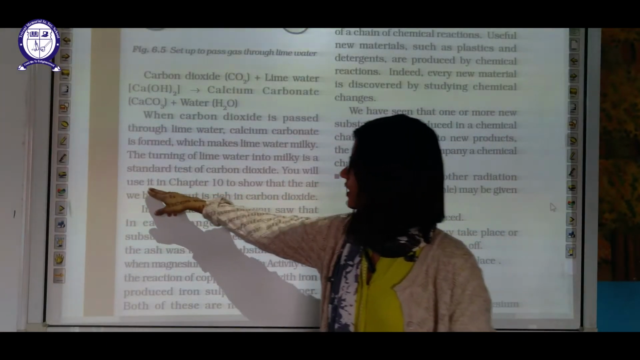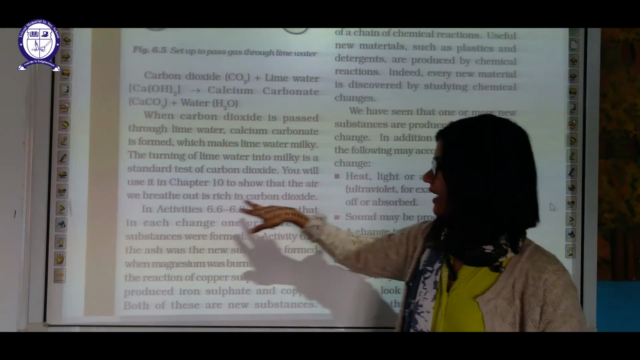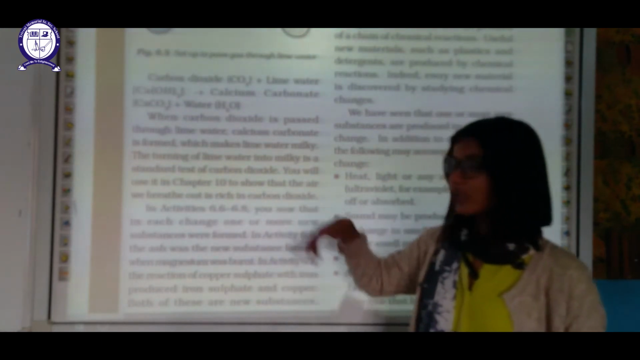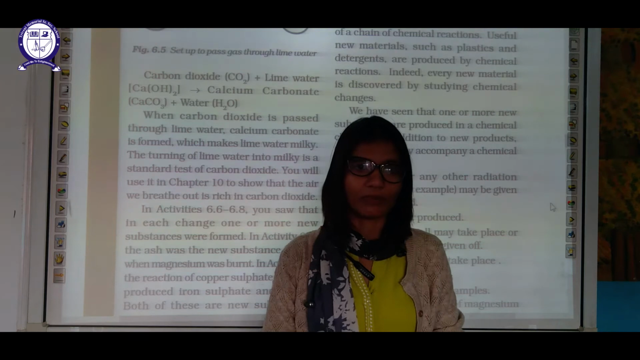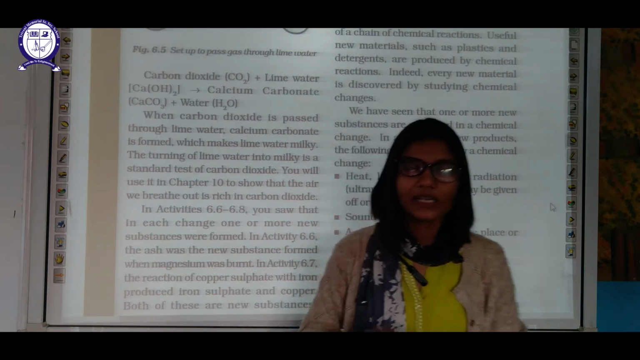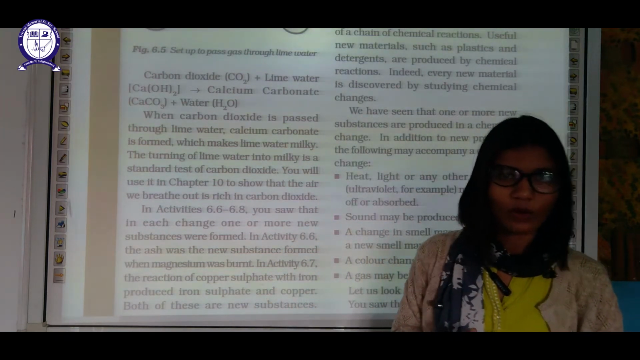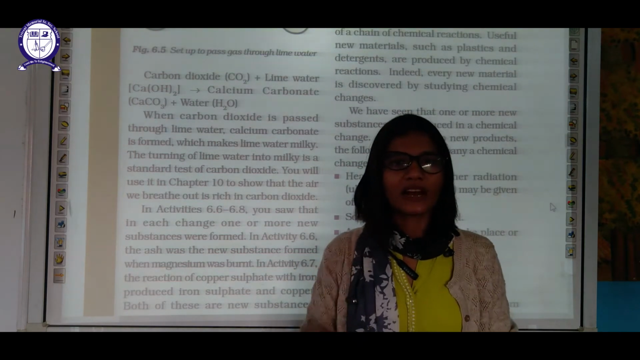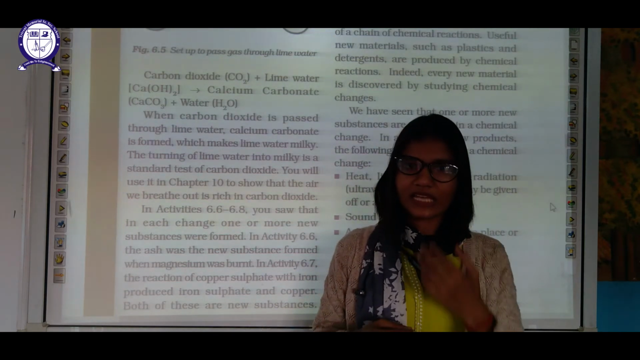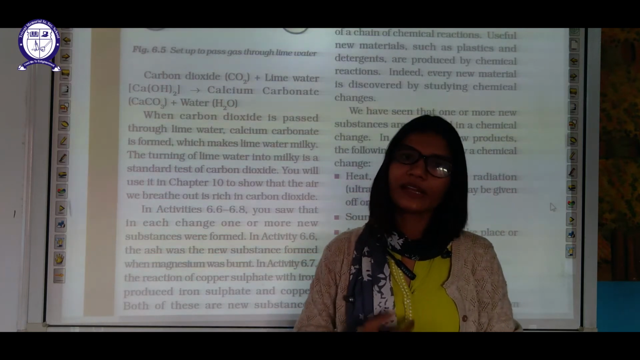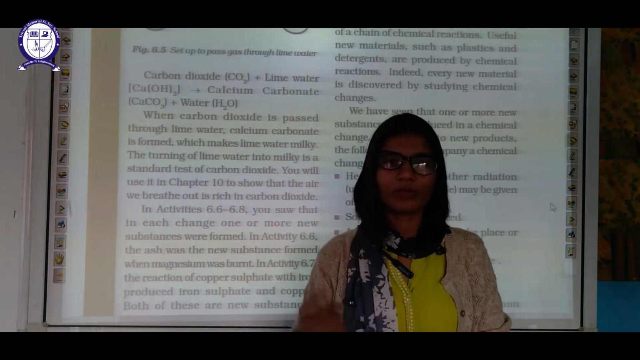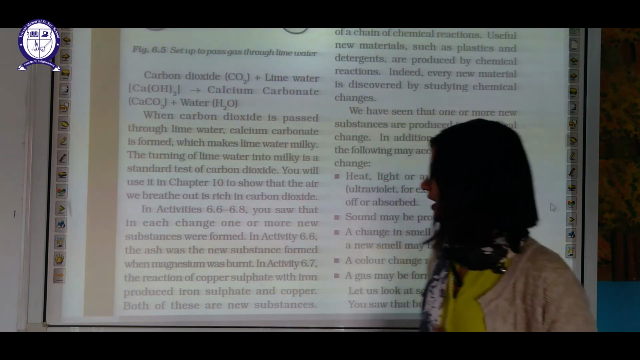You will use it in chapter 10 to show that the air we breathe out is rich in carbon dioxide. We can relate this in our respiration chapter to test whether the air we breathe out from our body is carbon dioxide or not. You can just exhale that gas into your lime water solution. If that lime water solution turns milky, it will demonstrate the presence of carbon dioxide.